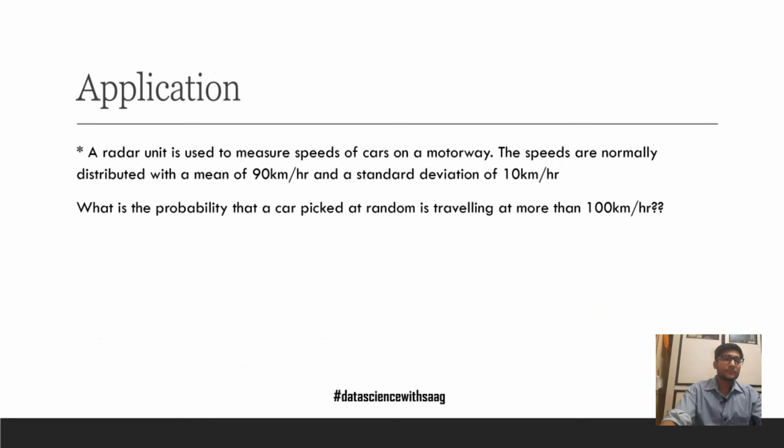A question now. A radar unit is used to measure speeds of cars on a motorway. The speeds are normally distributed with a mean of 90 km per hour and a standard deviation of 10 km per hour. What is the probability that a car picked at random is traveling at more than 100 km per hour?